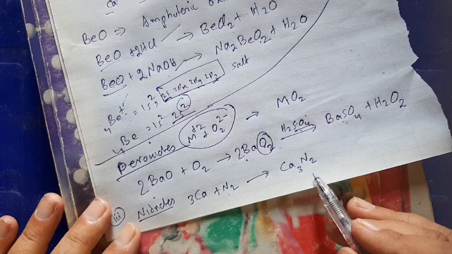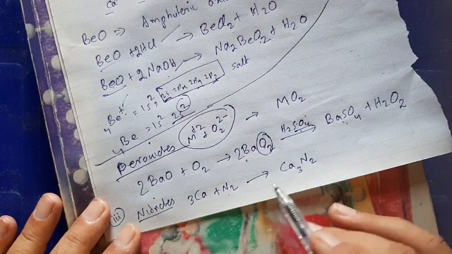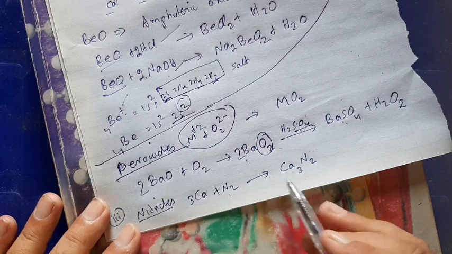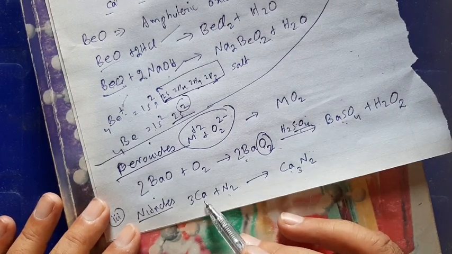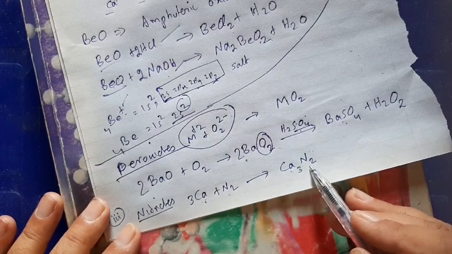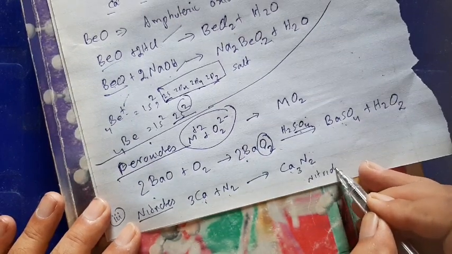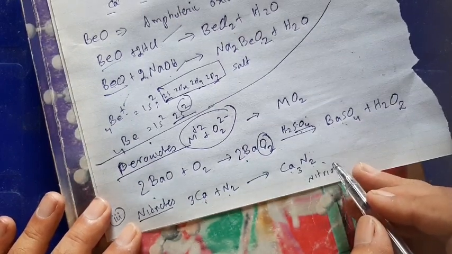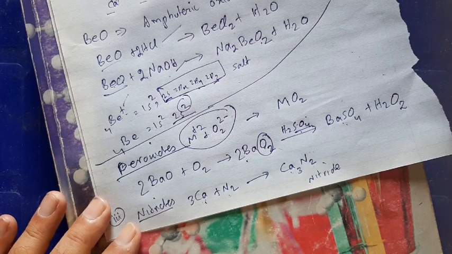Similarly, you can write other reactions of other alkaline earth metals with nitrogen. You just have to replace calcium with another metal. For example, in case of magnesium, you will place magnesium here. The ultimate product will be magnesium nitride. You pronounce it as nitride, magnesium nitride. Some reactions of nitrides have also been given, such as the reaction with water.